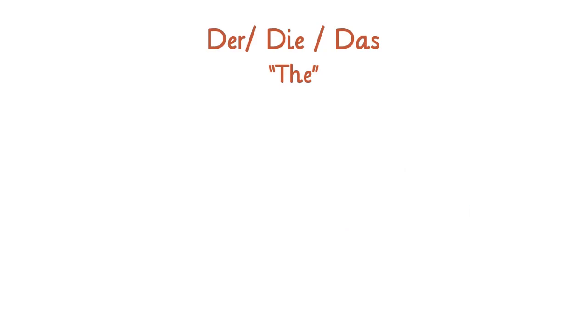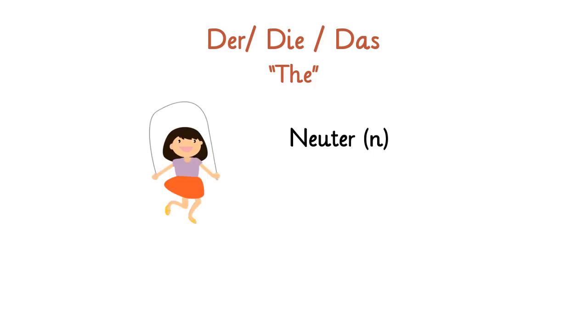At last, we have the gender das. It is the neutral form. Here we see the example of das Mädchen, which means "the girl".